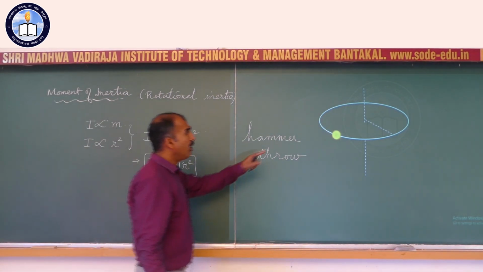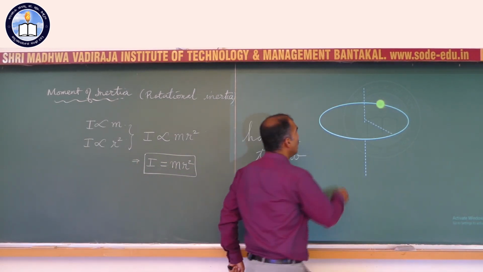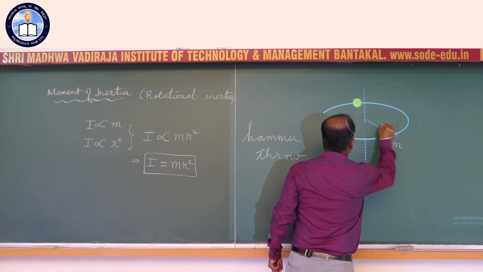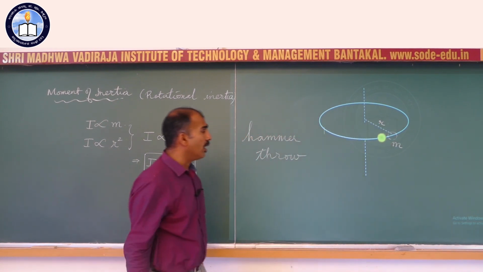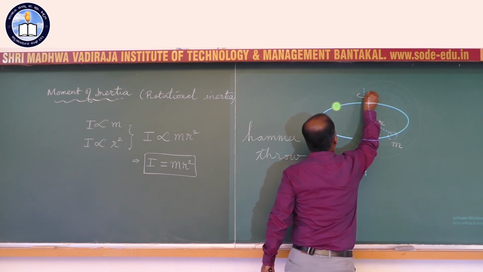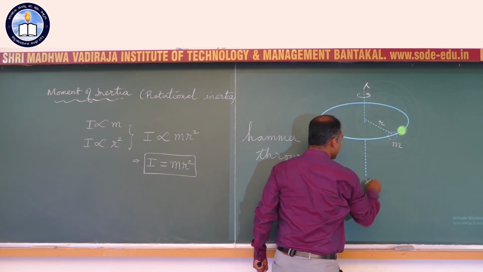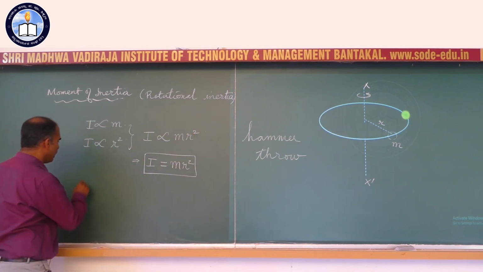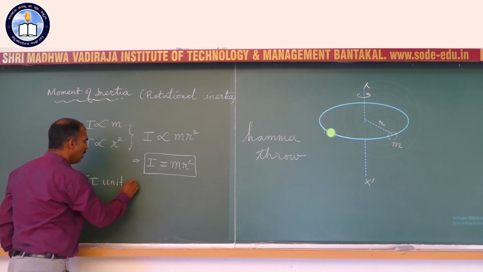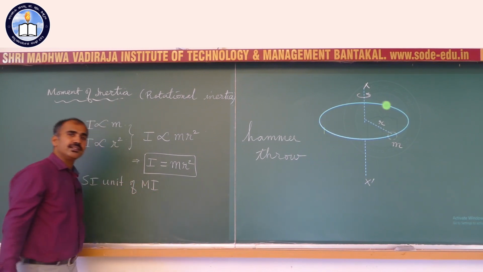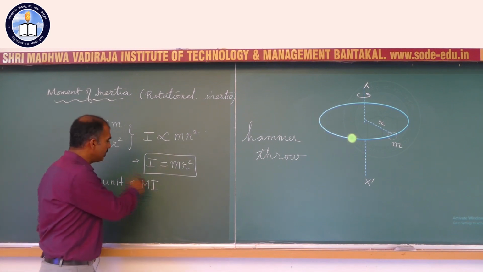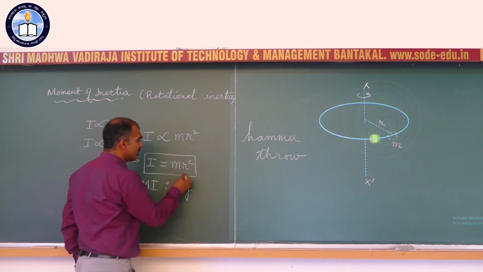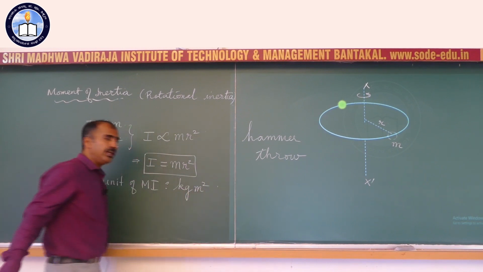So, if you have a particle going in a circular path having a mass m, having a circular radius of r, the moment of inertia about the axis, call it xx dash if you want, is mr squared. So what is SI unit? SI unit of moment of inertia, from now on we shall consider that as MI, not Mumbai Indians, but moment of inertia. MI is kilogram for mass and r is in meter, kilogram meter squared.